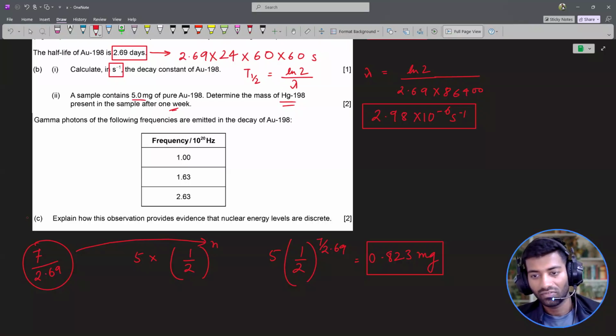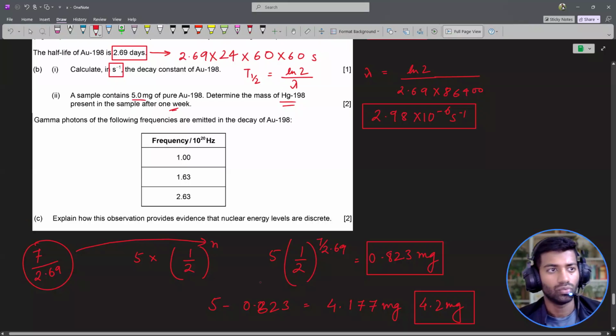So the amount of mercury formed will be 5 minus 0.823, which is 4.177 milligrams. Or since we are working with two significant figures, actually I can write it as 4.2 milligrams. That will be the answer to B2.